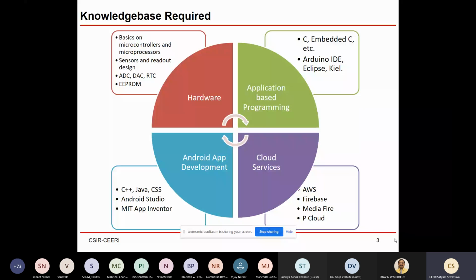And if you are using other high-resource software like MATLAB, it will not run. So basically, it is software with a very high computational requirement. Apart from that, Android Studio requires knowledge of C++, Java, CSS, and HTML, because to design apps on Android Studio you need to write code in these different languages.